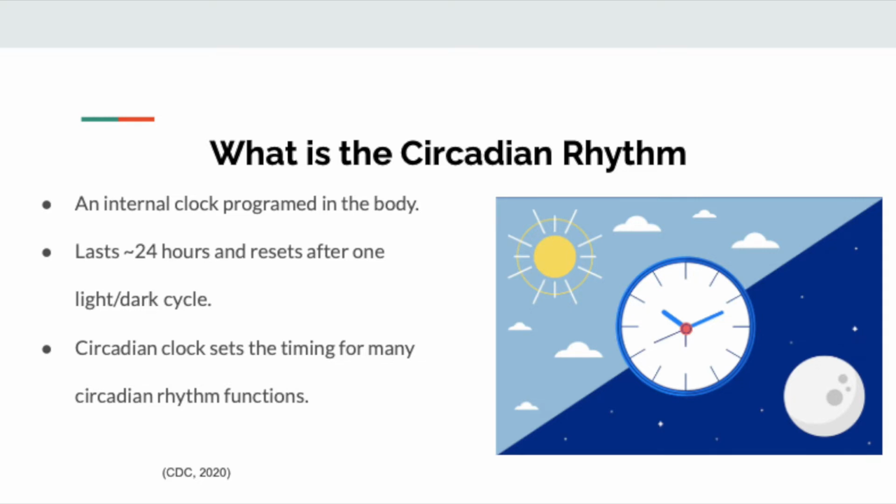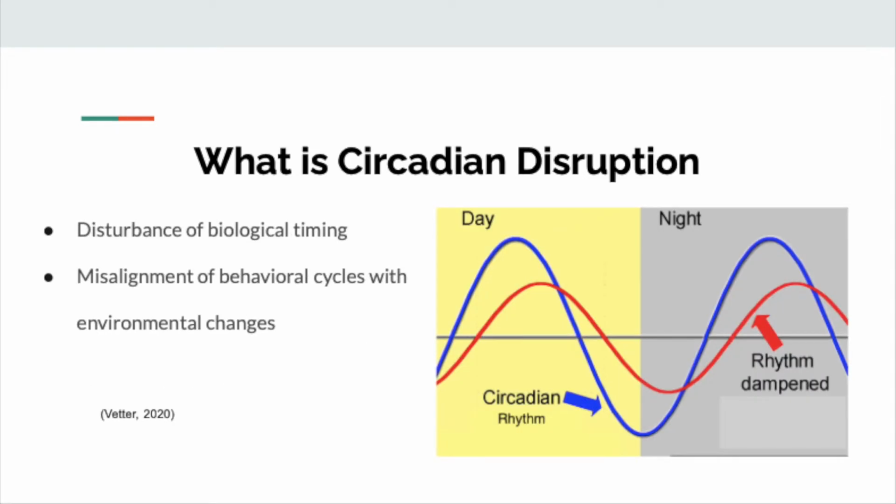Circadian disruption is a disturbance of biological timing, ranging from molecular rhythms in individual cells to misalignment of behavioral cycles with environmental changes. Environmental misalignment occurs when an environmental signal such as the light-dark cycle is misaligned with the endogenous SCN phase.